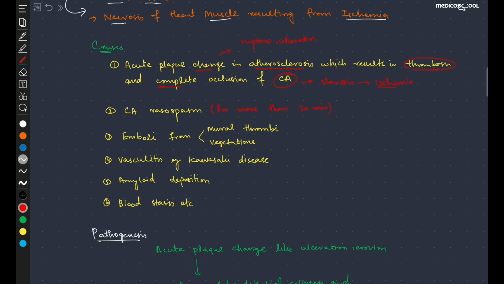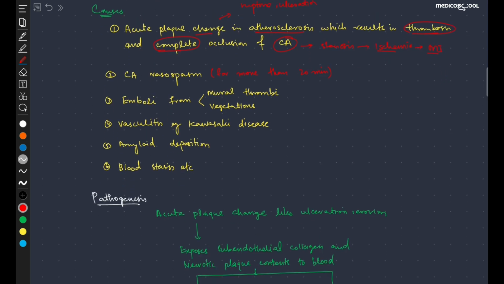In contrast to the unstable angina, in which there is incomplete occlusion of the coronary arteries, in myocardial infarction there is complete occlusion of the coronary arteries, and this results in ischemia and thus the myocardial infarction. The second cause, the most common cause, is the coronary artery vasospasm, and when this vasospasm is for more than 20 minutes, when it is less than 20 minutes, it causes the Prinzmetal angina.